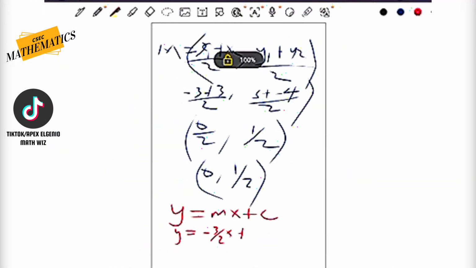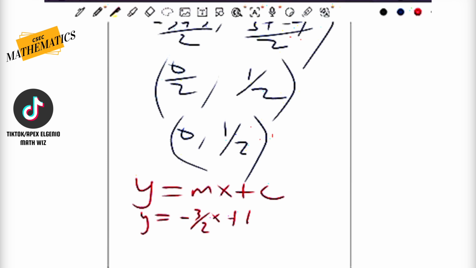Actually gave too much marks for this. So could just, alright. Easiest way to do it.